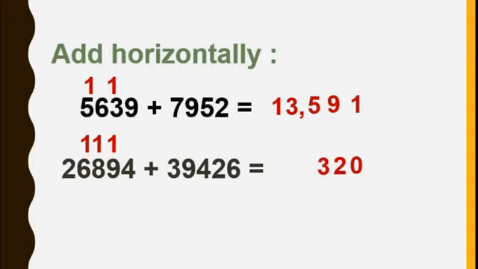Then 1 plus 6 plus 9, that is 16. 6 I will write. 1 is carried over. Then 1 plus 2 plus 3, that is 6. Got this, students? That is 66,320. This is the answer. This is called horizontal method. Okay.